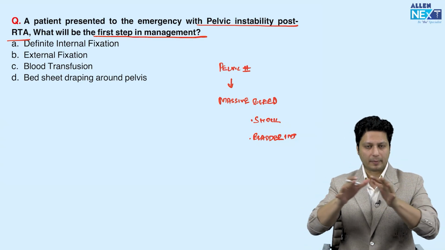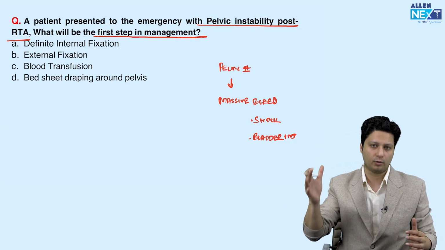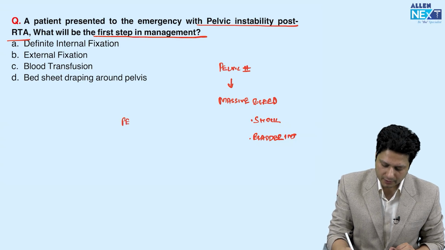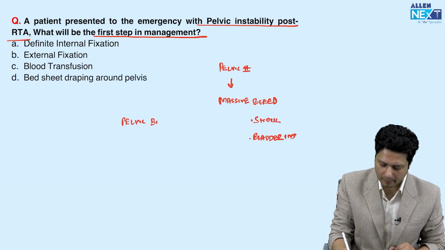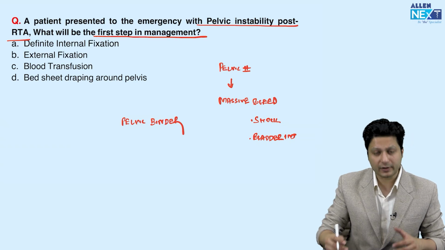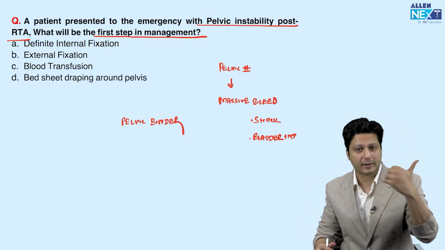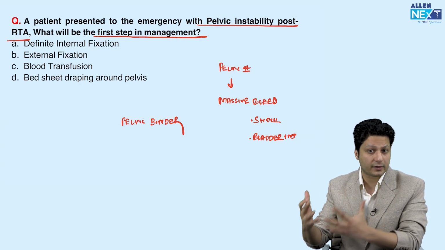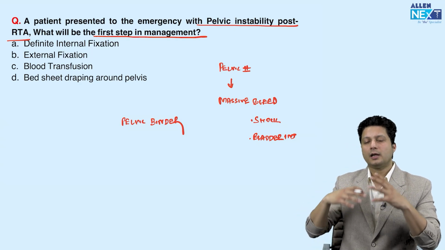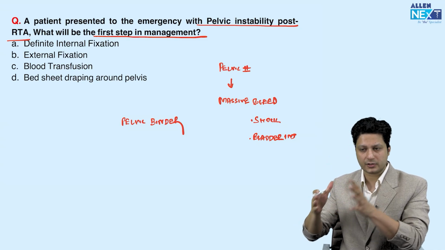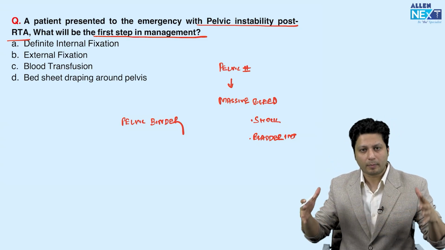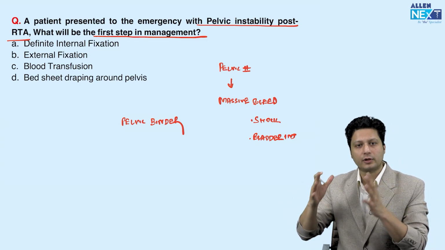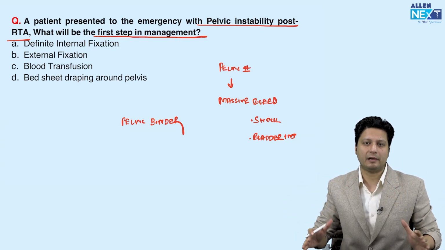In order to bind the pelvic bone around, there is a pelvic binder. So the pelvic binder is used. What are the steps? First, you will apply this pelvic binder, and obviously you will go for the management of the shock. If the patient is in shock, you will transfuse blood, whatever is required, and get the x-rays done. You will stabilize the patient. Subsequently, once the patient is stabilized, you have to put the traction. But the first thing is to limit this loss of blood, and this can be achieved by the pelvic binder.